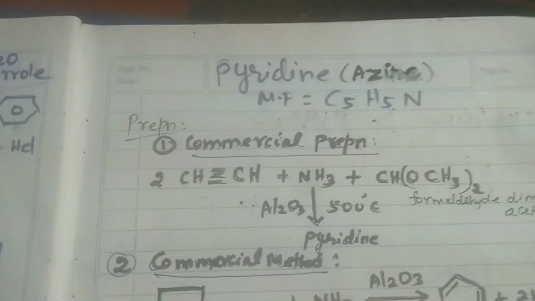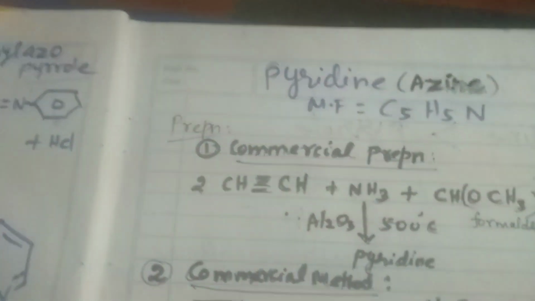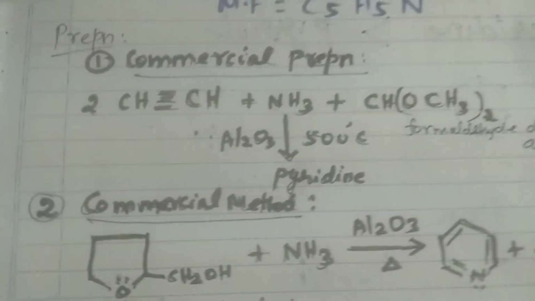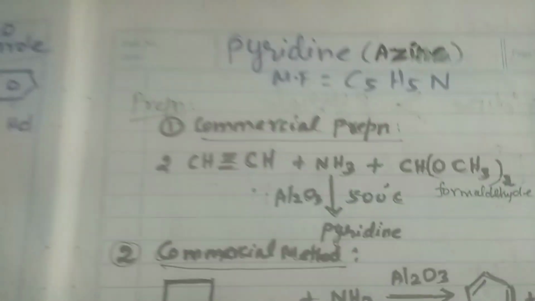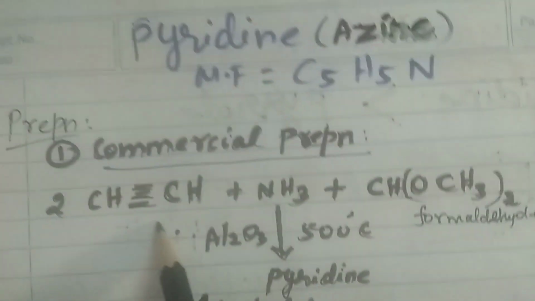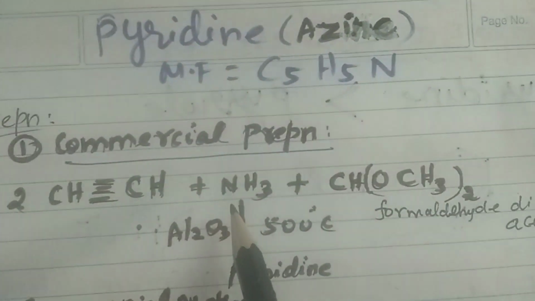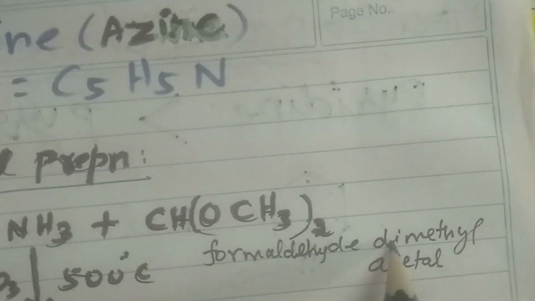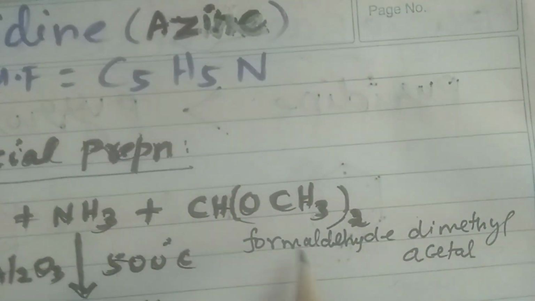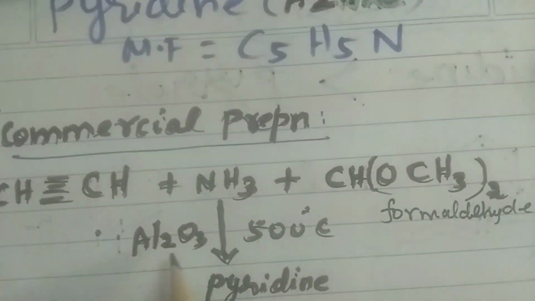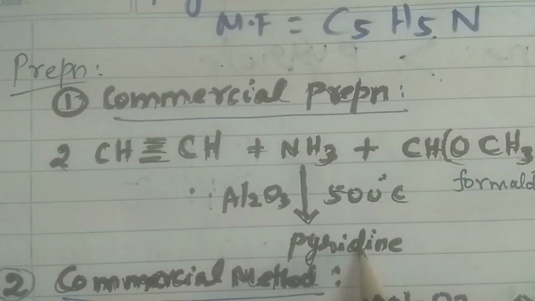There are a lot of methods of preparing pyridine. In this video, I give only 4 important methods of preparation. First one is commercial preparation. When acetylene, CH triple bond CH, is heated with ammonia and formaldehyde dimethyl acetal, these 3 compounds when heated at 500 degrees Celsius in presence of alumina, we get pyridine.